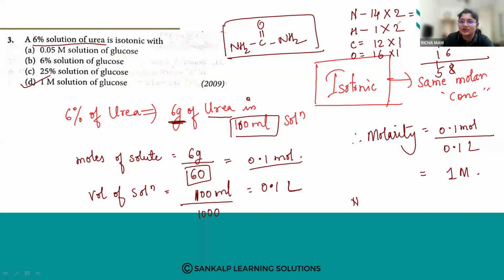Okay, 4 hydrogens are there, so it becomes 60. So the number of moles of solute is calculated as given weight upon molecular mass, or molar mass. So the molar mass of urea is 60 and given is 6 grams. Is it clear? Any doubts? Are these 3 questions clear? Any doubts up to here? Anything you want me to repeat? No. Okay, fine.